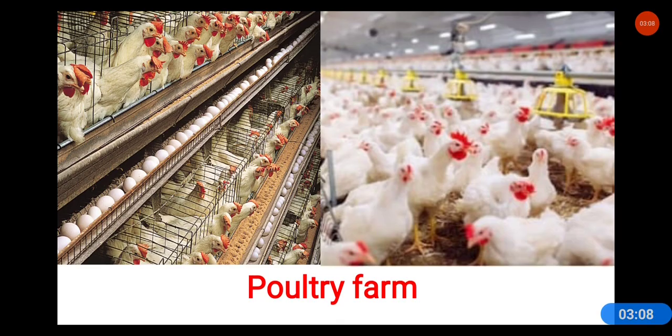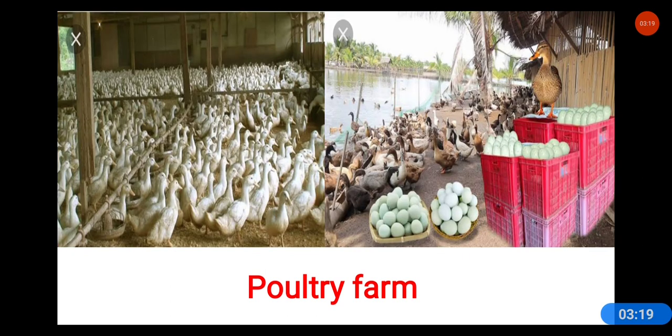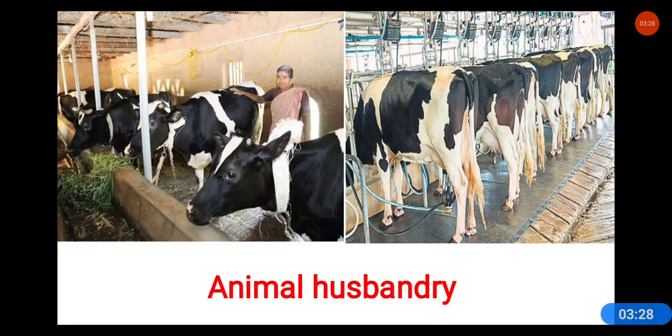So look here. This is the poultry farm where the hens are kept, mainly for the eggs and meat. We also keep the ducks in a poultry farm. Ducks are also for the eggs and meat. In animal husbandry, we keep cow and buffalo. Cow and buffalo both are kept for milk and milk products, right?